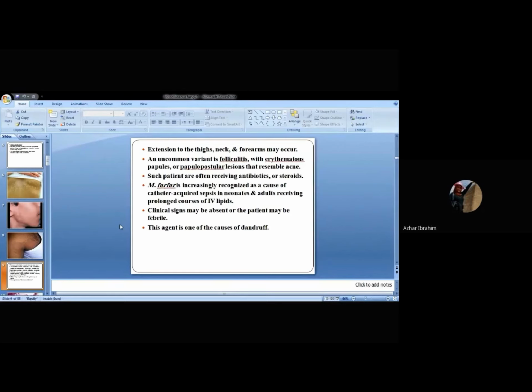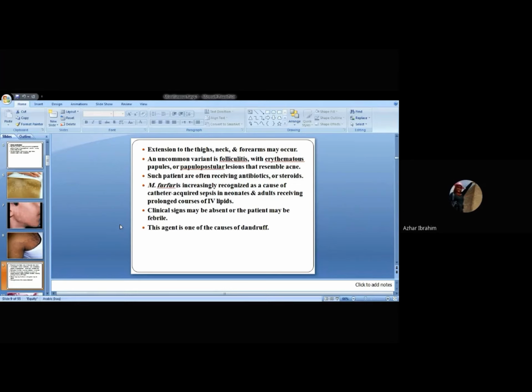Patients who receive IV lipids for long periods of time, or with low hygienic conditions, because it's normally found in the skin. The catheter may be contaminated with the Malassezia species, and because it's lipophilic, and the substance used for the treatment is lipid, the microorganism can be mixed with the lipid and from the site of intrusion of the catheter, causing sepsis.